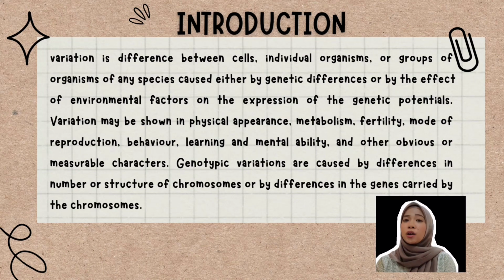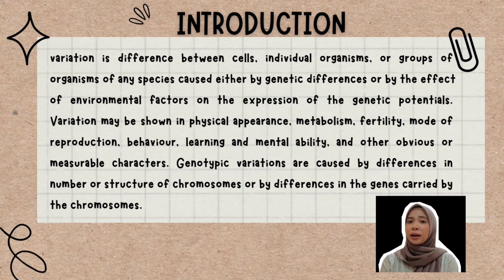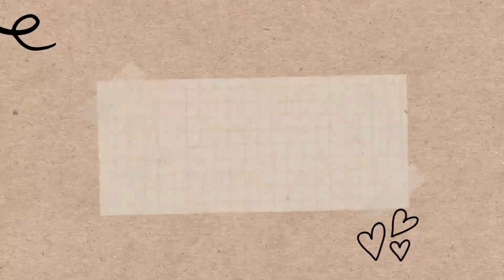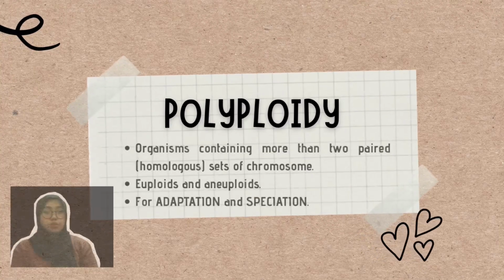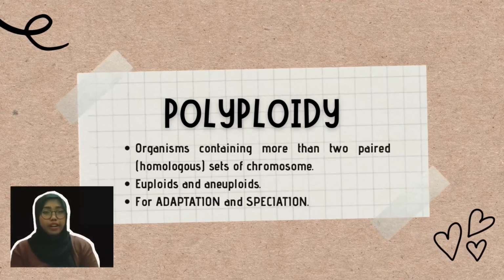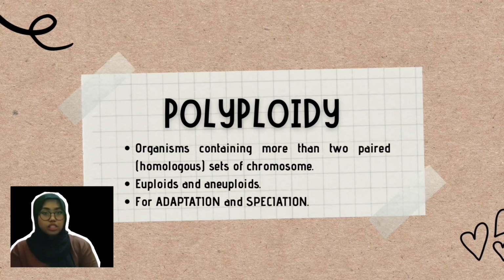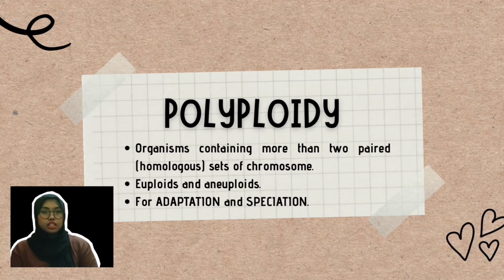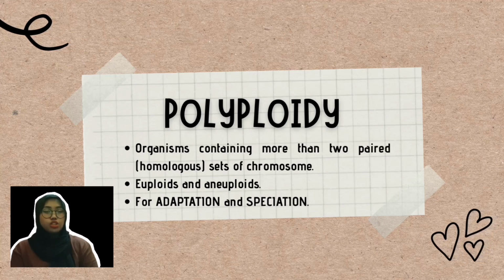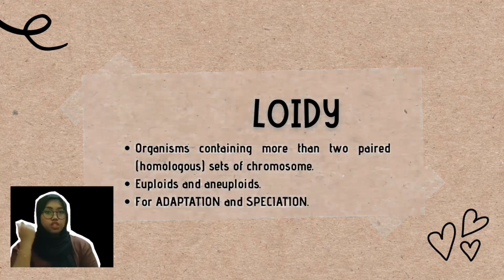Genotypic variation is caused by differences in the number or structure of chromosomes or by the difference in the genes carried by the chromosomes. Polyploidy means an organism containing more than two homologous sets of chromosomes. There are euploids and aneuploids. It can occur spontaneously and is common in nature for adaptation and speciation.